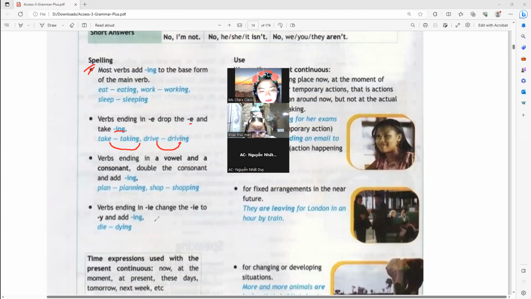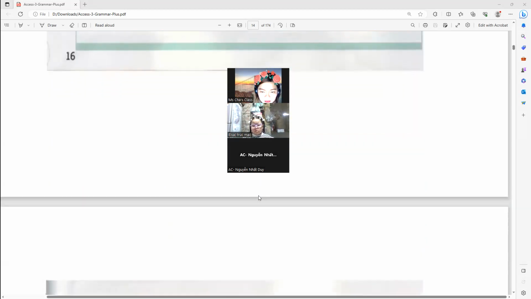Verbs ending in ie change ie to y and add ing: die, dying. Elsa, remember this one: vowel, consonant, double the consonant and add ing. Do you still remember that pattern? Yes. Okay, good.